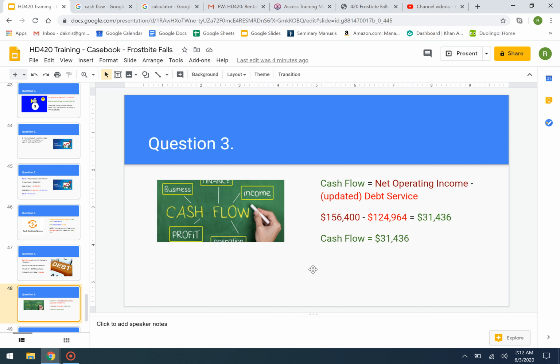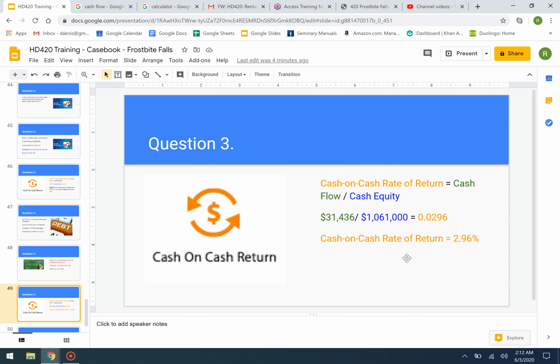So now we can do our cash flow. Then you take your NOI, your net operating income, and your updated debt service. So 156,400 minus the updated debt service of 124,964, and we come up with a new cash flow of $31,436. So it's a little bit higher this time. So now we can plug that into our equation on our cash flow. Our cash flow is 31,436 divided by our 1,061,000, our new cash equity. We come up with a new cash on cash rate of return of 2.96%.